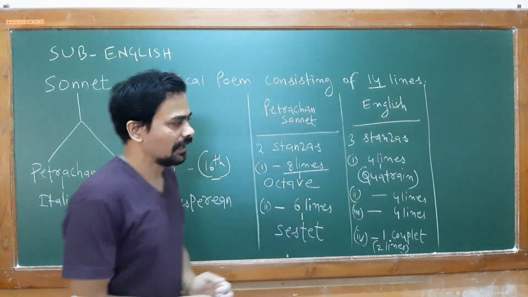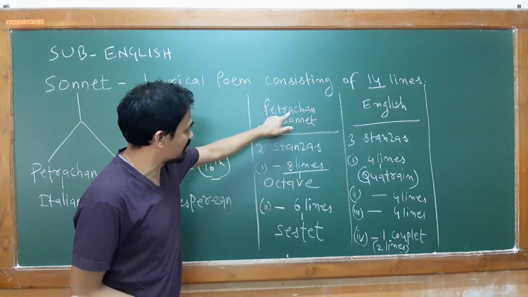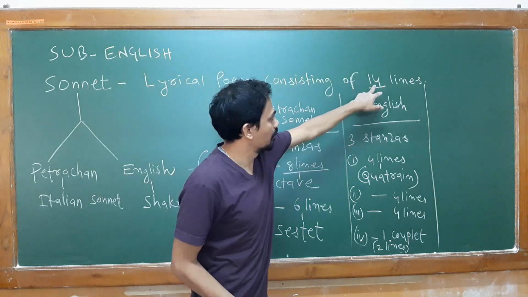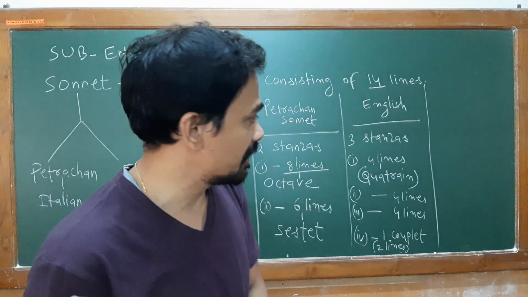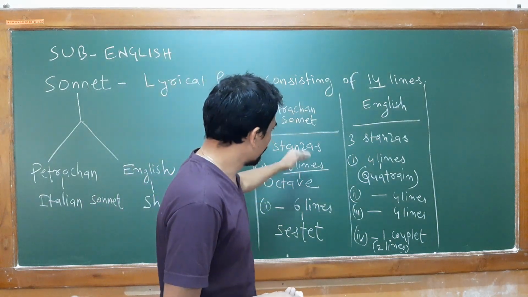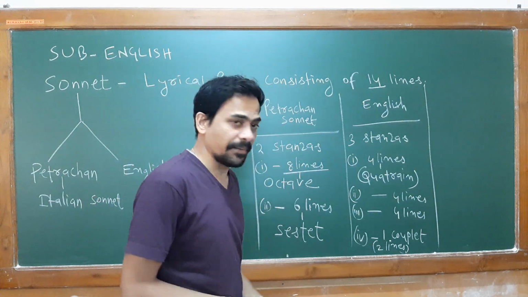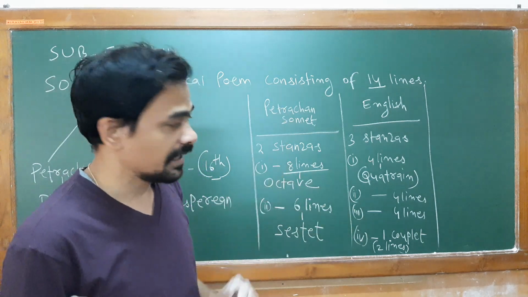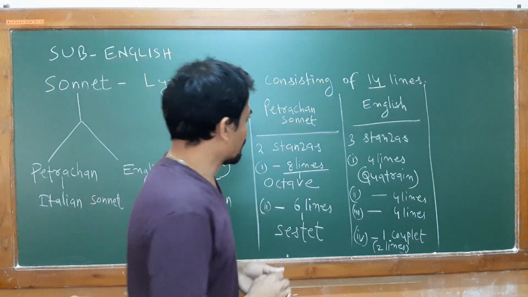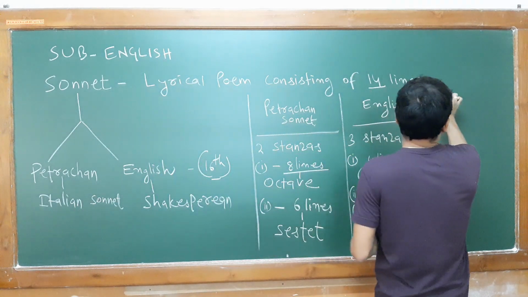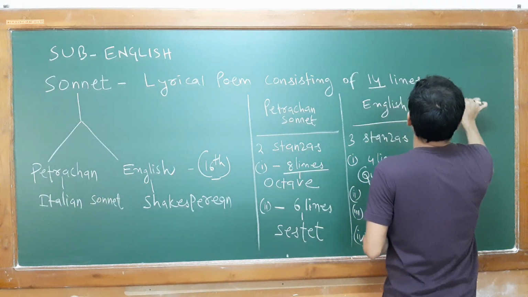Is it clear? And in the other one, 8 plus 6, 14 lines. So altogether in a sonnet you will find 14 lines. You see how we are dividing this into different parts, and some new terminologies you are coming to learn. Now come to the rhyming pattern I am showing you.